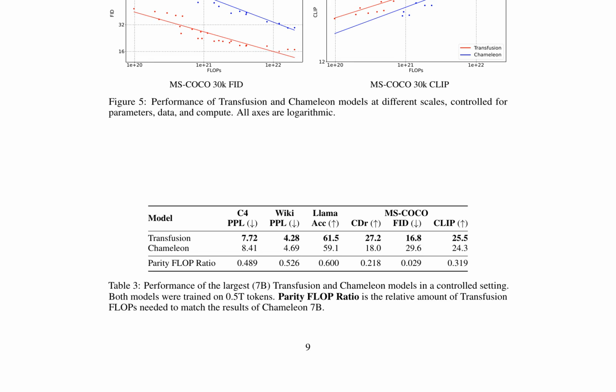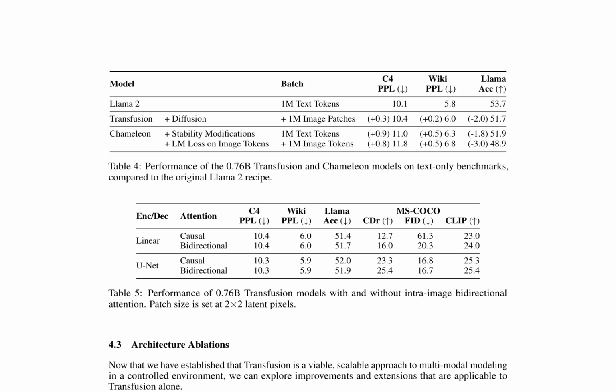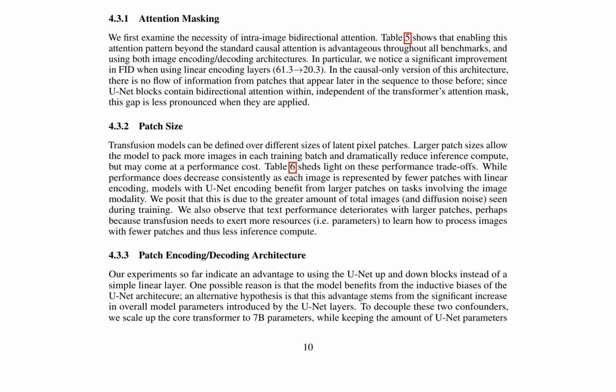Page 10 delves into architecture ablations, specifically attention masking and patch size, demonstrating the benefits of intra-image bidirectional attention and the performance trade-offs with patch size. The use of U-Net encoding is also found to be advantageous, particularly in tasks involving the image modality. These findings suggest that the Transfusion model is a scalable and effective approach for multimodal modeling, with room for further